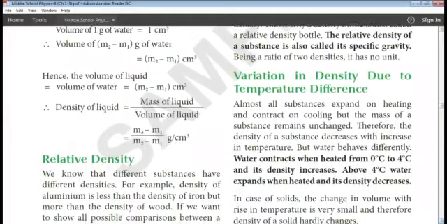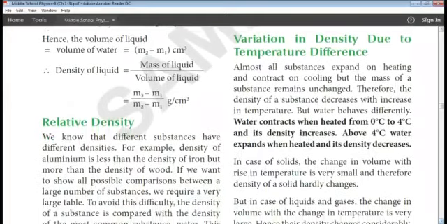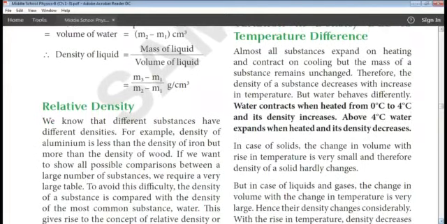Next one is variation in density due to temperature difference. See here, almost all the substances expand on heating and contract on cooling, but the mass of a substance remains unchanged. When you heat a substance or when you cool a substance, the mass will remain as it is, and some of the substances expand, and some of the substances contract.